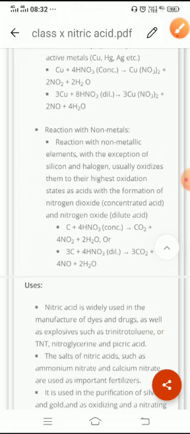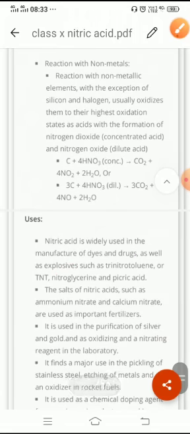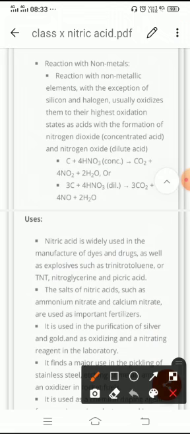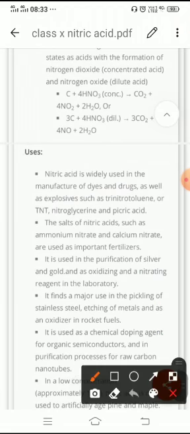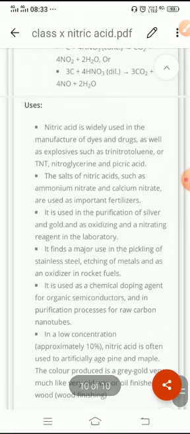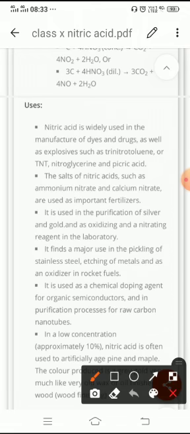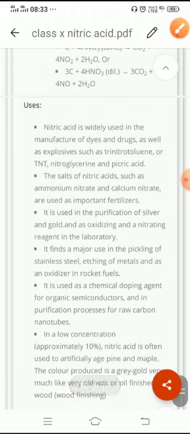Uses: it is widely used in the manufacture of dyes and drugs and explosives such as TNT, trinitrotoluene. Various salts of nitric acid are used as fertilizers. It is also used in the purification of silver and gold, and a major use is in making stainless steel. It has also been used as a chemical doping agent for organic semiconductors at low concentration levels. It is also used for artificially aged pine and maple wood. So these are the various uses, we can go through them, and this completes the nitric acid content.